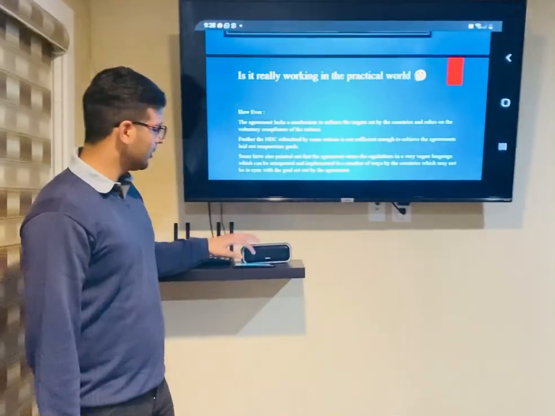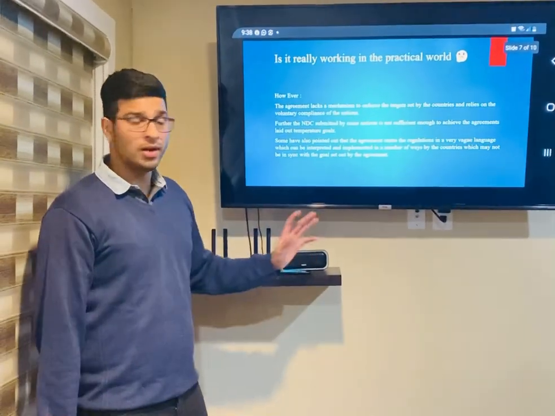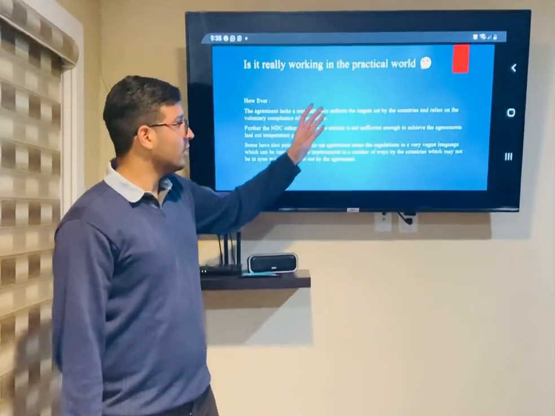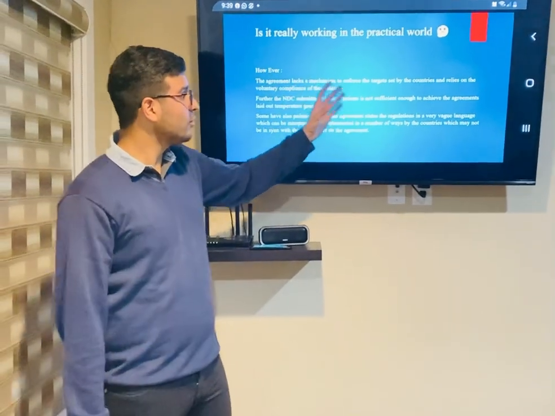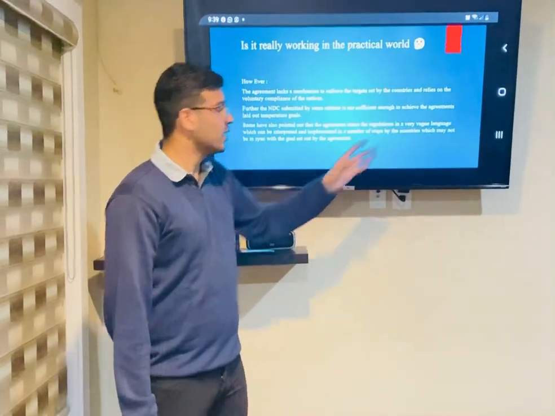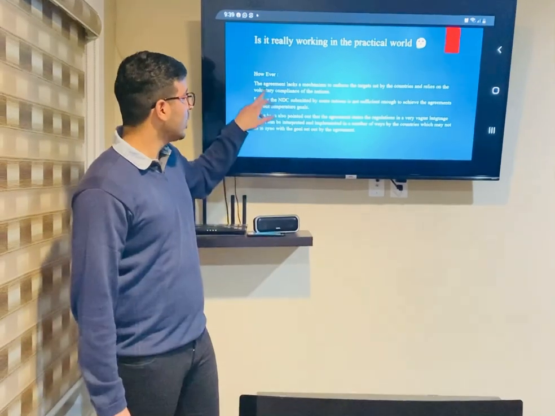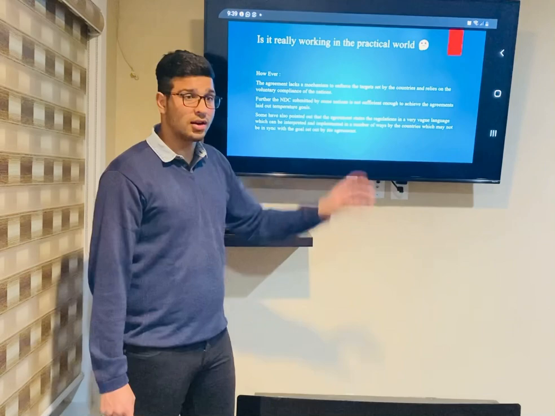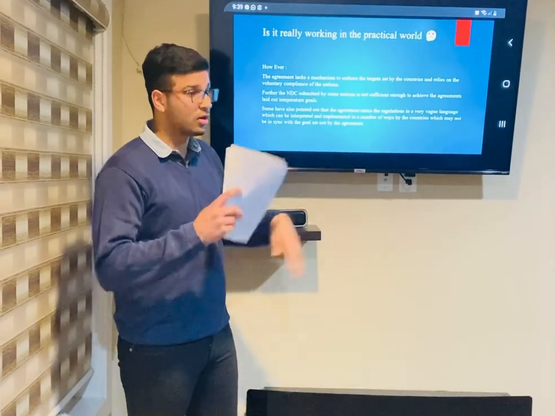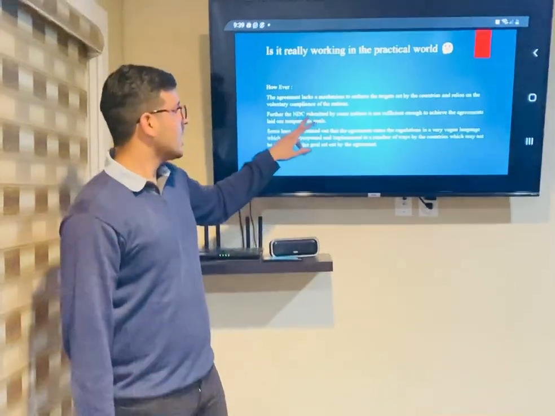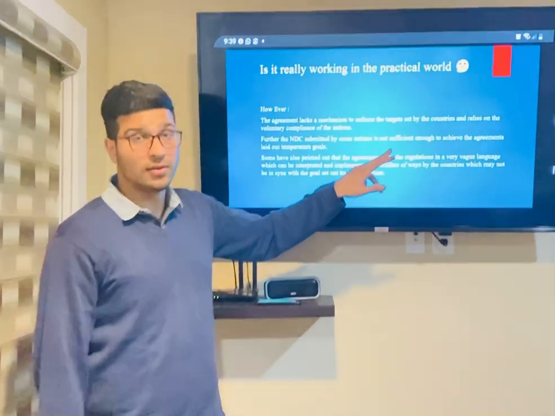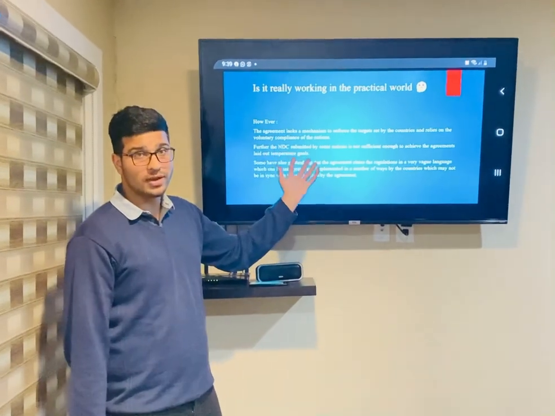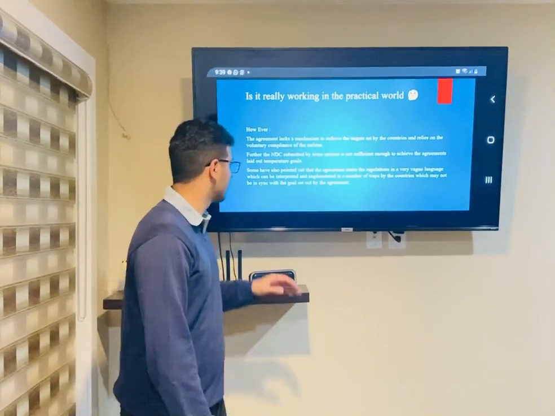Now the question arises, is the Paris Agreement really working? One of the biggest cons of this agreement is that it lacks a mechanism that enforces the targets set by the countries, and it solely relies on the voluntary compliance of the nations. So there is no set of mechanisms or targets given by the Paris Agreement which countries can follow up. Further, the NDCs submitted by some of the nations are not sufficient to achieve the agreement's laid out temperature goals, that is 2 degrees Celsius and ideally 1.5 degrees Celsius.